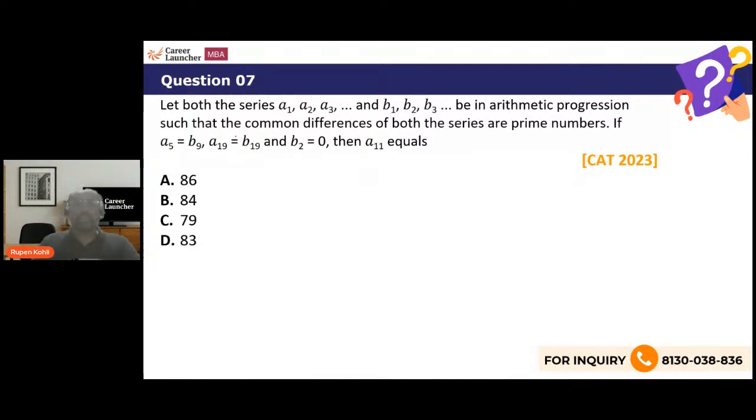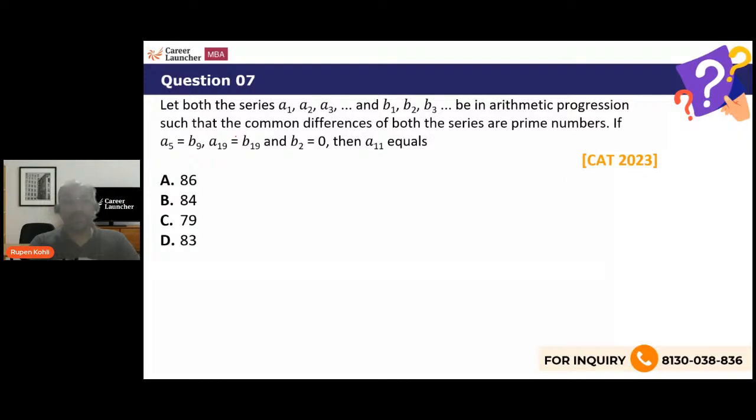Let both the series A1, A2, A3 and so on and B1, B2, B3 and so on be in arithmetic progression such that the common differences of both the series are prime numbers. Two APs, common differences are prime numbers. If A5 equals B9, A19 equals B19 and B2 equals 0, then what is A11?